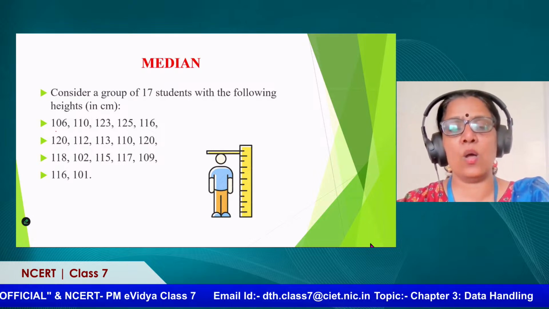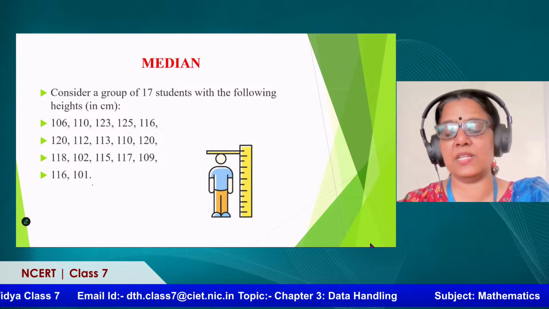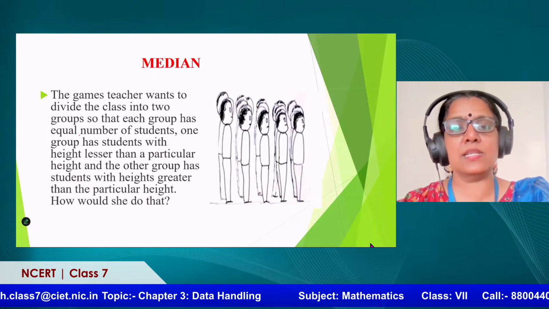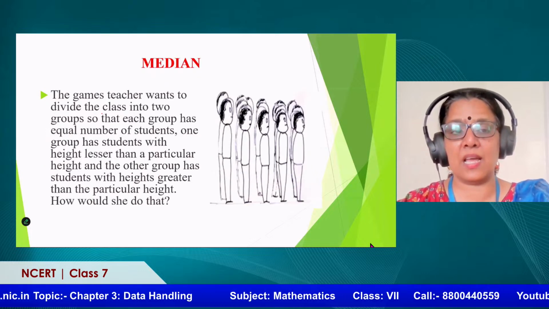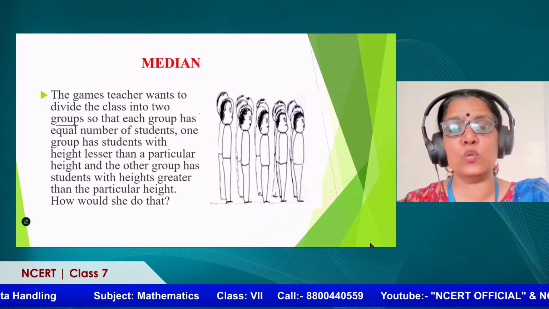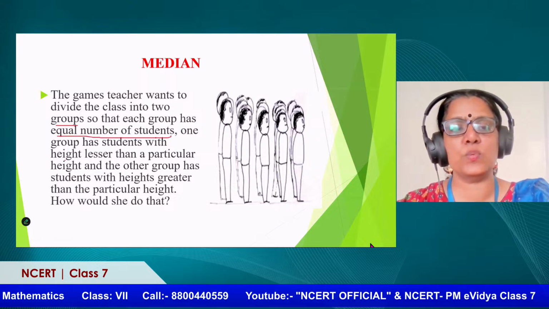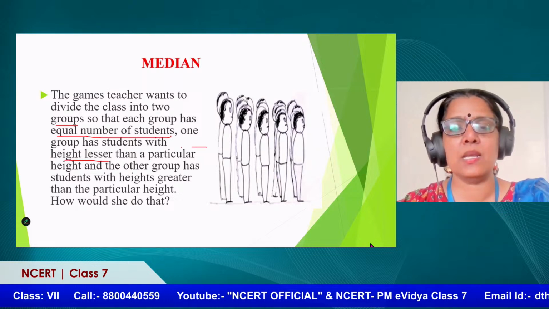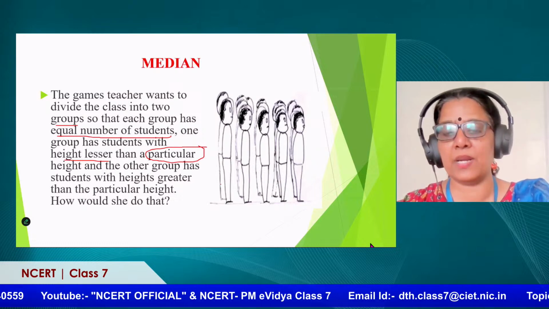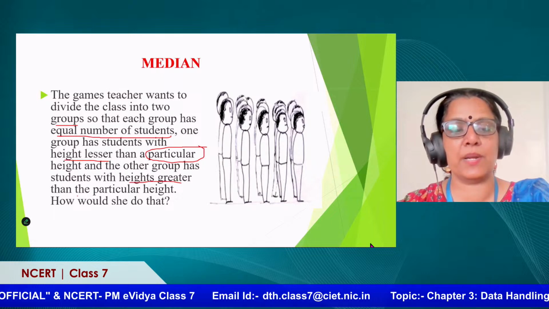She collected the heights of 17 students, 17 students of different measurements. Now what is her plan? The games teacher wants to divide the class into 2 groups. And what is the condition? Each group has an equal number of students. One group has students with height lesser than a particular height. This is the term we should be very careful about. We are going to fix a particular height. And the other group has students with heights greater than that particular height.